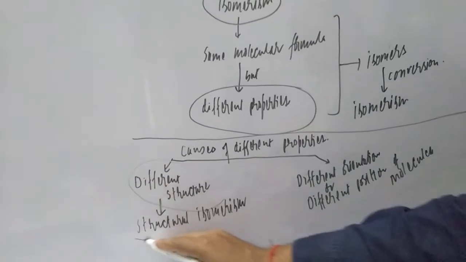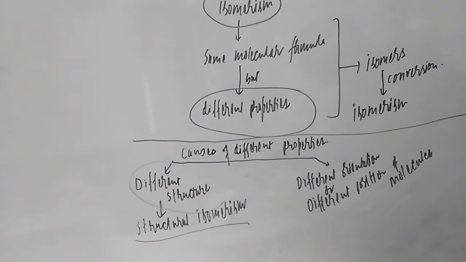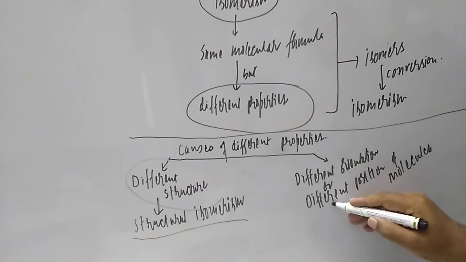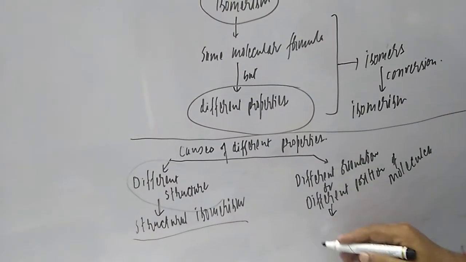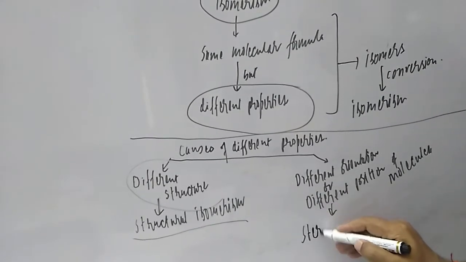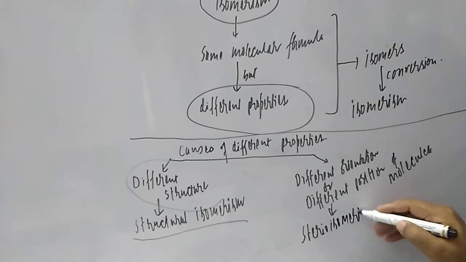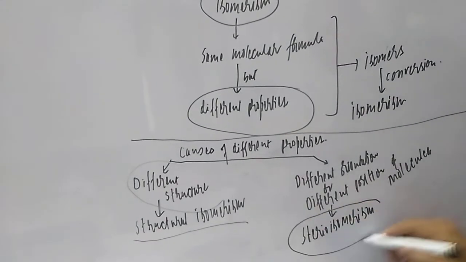So what is structural isomerism, student? They have a different structure. Now if a different orientation or different position is there, that is known as stereoisomerism.